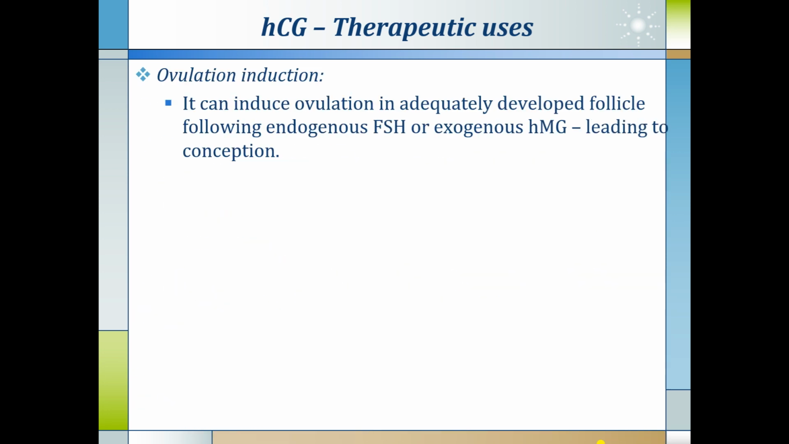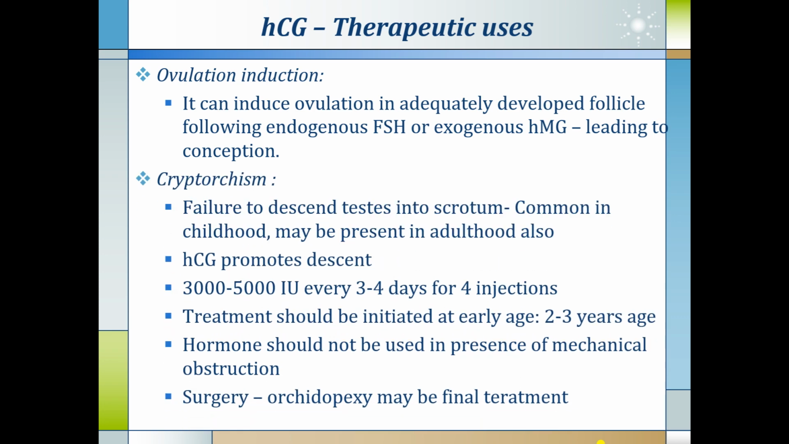Therapeutic uses of HCG. It is used for induction of ovulation. It can induce ovulation in an inadequately developed follicle following endogenous FSH or exogenous HMG, leading to conception. So it is one of the regimens for infertility treatment.